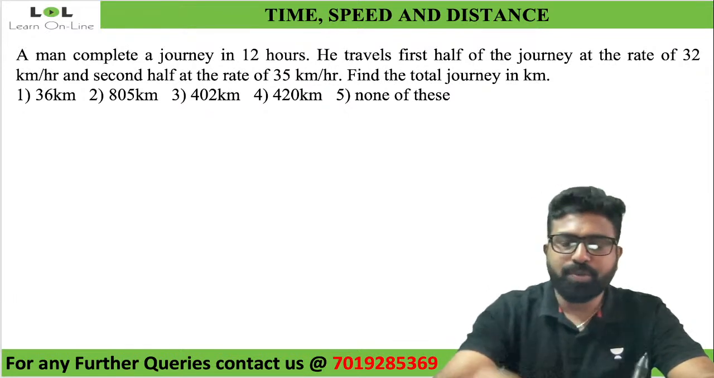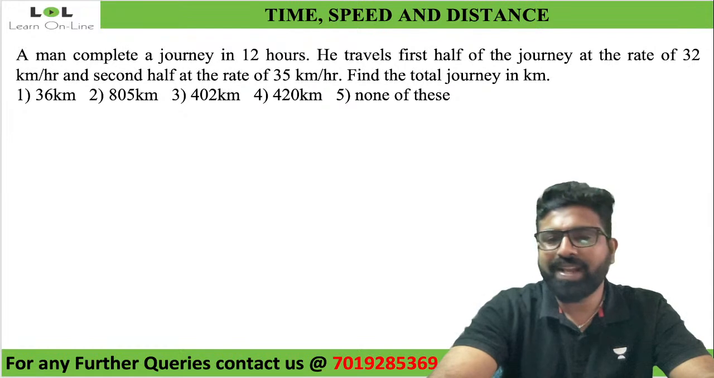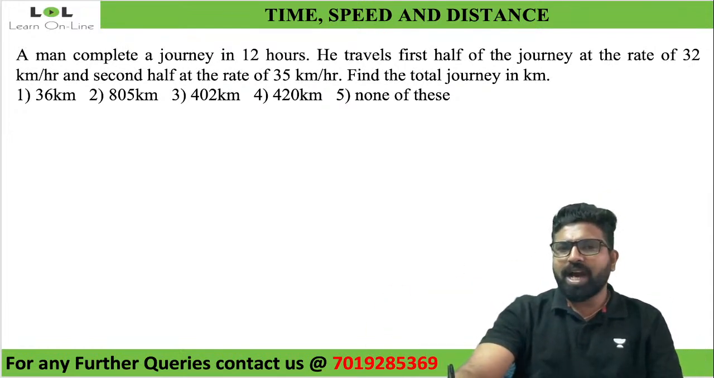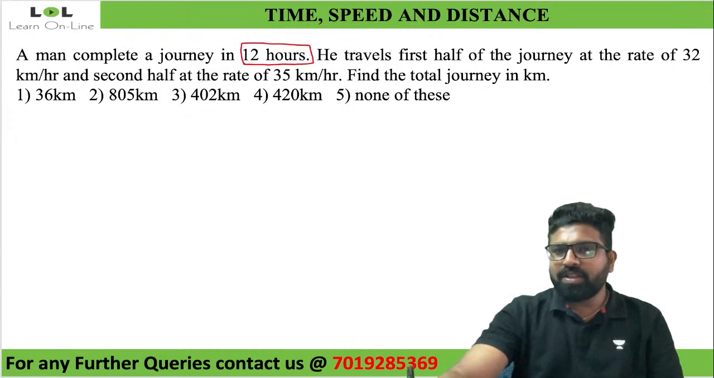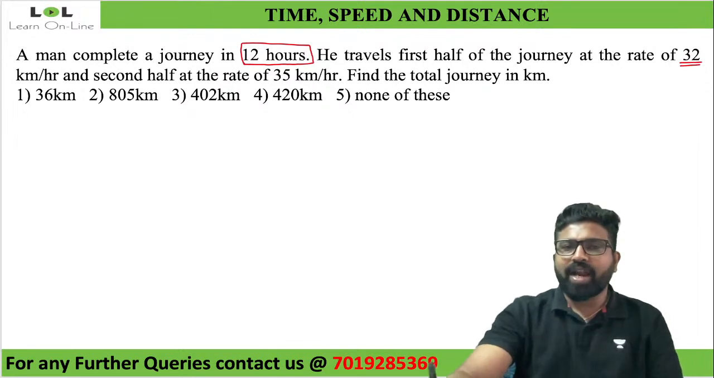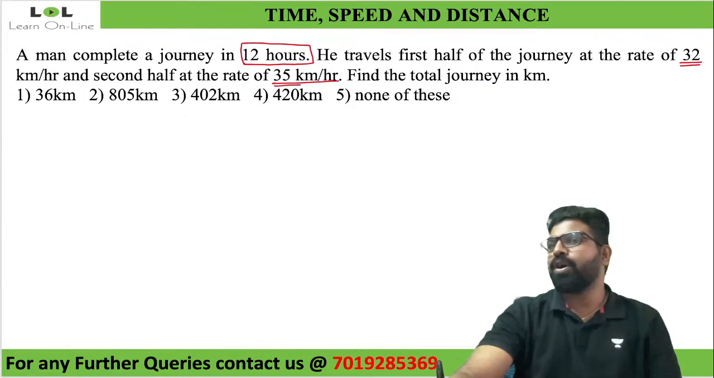Okay, shall we try to solve this question quickly? Now look at this. A man completed a journey in 12 hours. They've given me the total time, which is 12 hours. He traveled the first half of the journey at the rate of 32 km per hour, and the second half at the rate of 35 kilometer per hour. Find the total journey in kilometers.